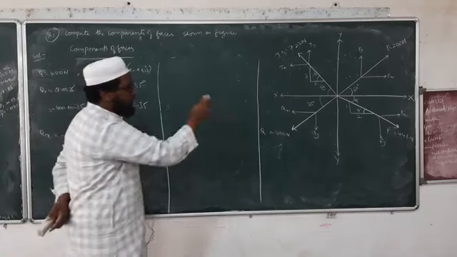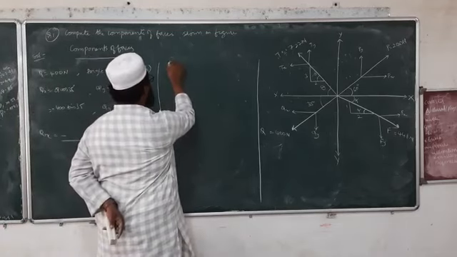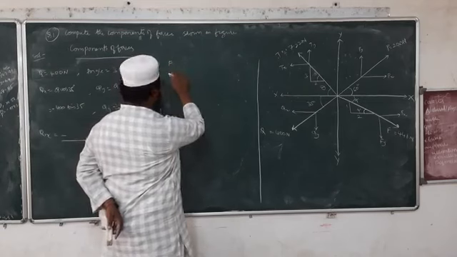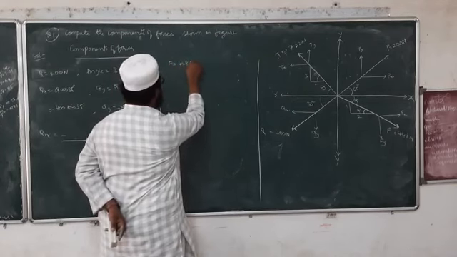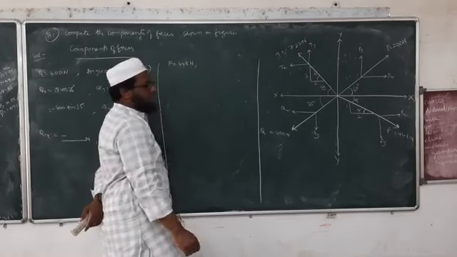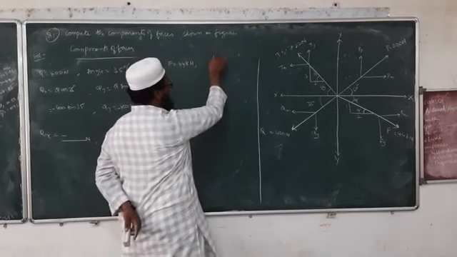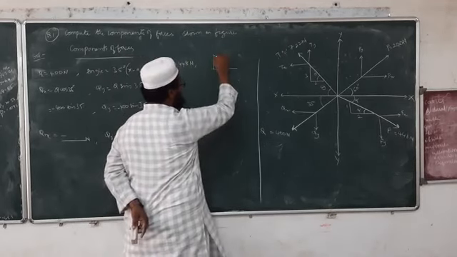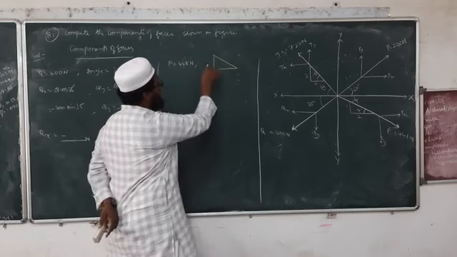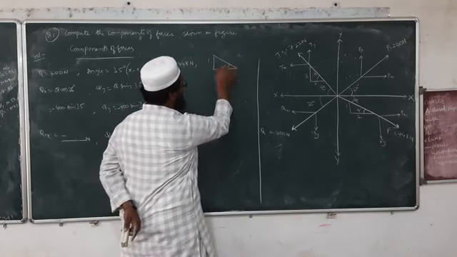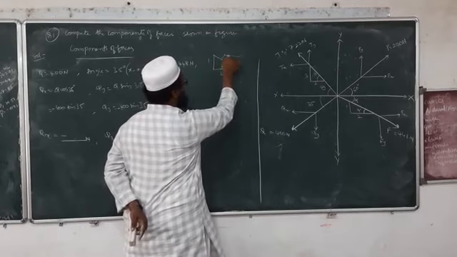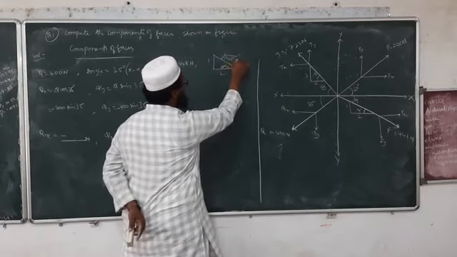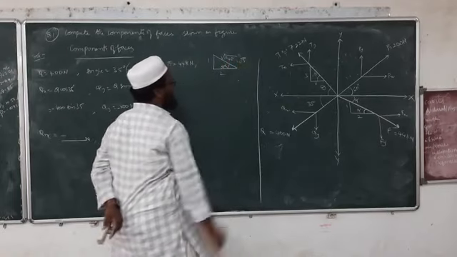Now we'll go for the force F. What is the value of force F? We have 448 newtons, right? So F is equal to 448 newtons. And what about angle? Angle we don't know. So we have to calculate angle. For that calculation of angles, it has given us a triangle. So 1, 2, this is alpha. So what will happen to this one? 1 square plus 2 square, which is equal to root 5.